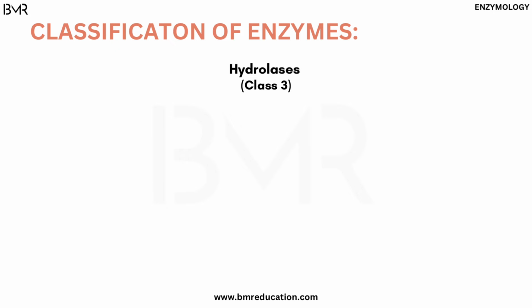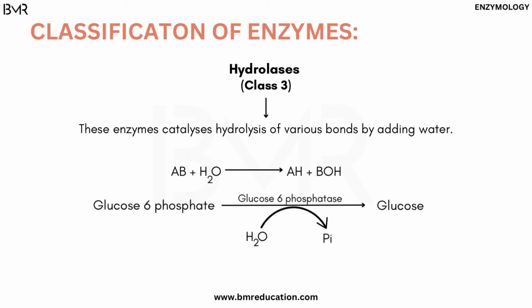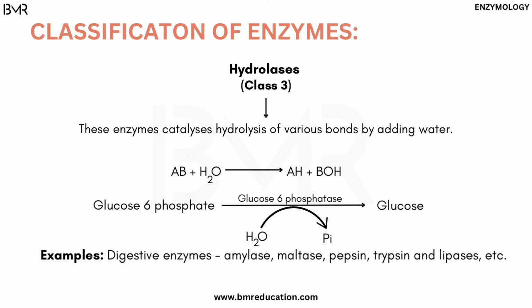Hydrolases are class 3 enzymes. These enzymes catalyze hydrolysis of various bonds by adding water, as shown in the given example. The main hydrolases are digestive enzymes like amylase, maltase, pepsin, trypsin, and lipases.